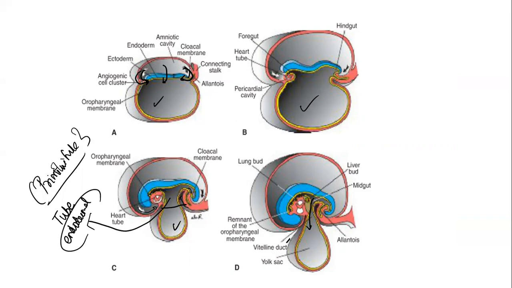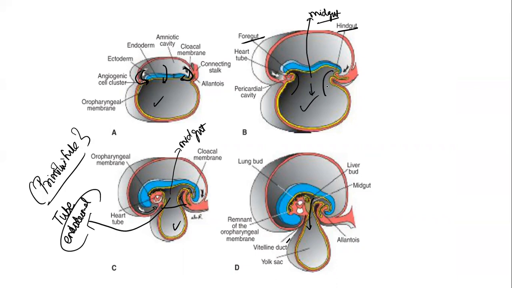So slowly what happened is it slowly begins to differentiate and I get three parts, the foregut, hindgut, and in between I will have something called as the midgut. So this part is the midgut. If you want me to mark here, this is the midgut. Yes, so the primitive tube had began to form and it has been differentiated into three parts. Initially, if you take all the three parts, that is the foregut, midgut, hindgut, everything is in continuation with the yolk sac. Yes, can you make out? For this is the part foregut in continuation, midgut continuation, hindgut continuation.